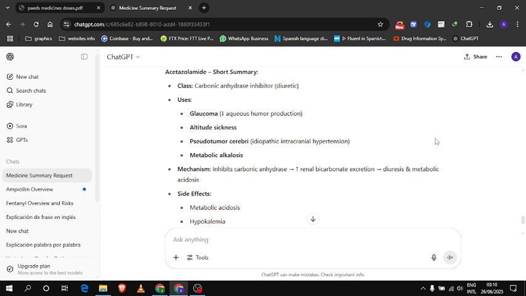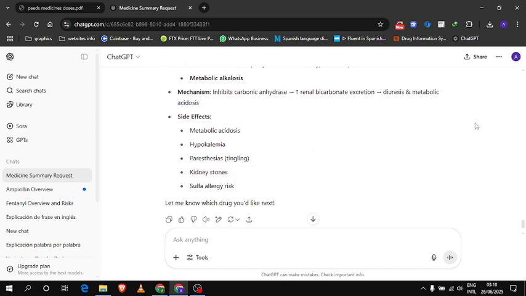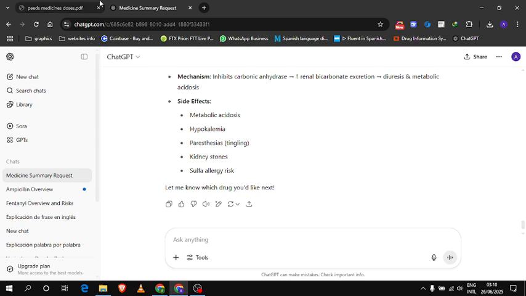So when bicarbonates are excreted, alkalosis will be treated and our pH will shift towards acidic. It causes diuresis and metabolic acidosis. Side effects: metabolic acidosis, hypokalemia, because it can cause potassium excretion too, tingling, kidney stones, and sulfa allergy risk.